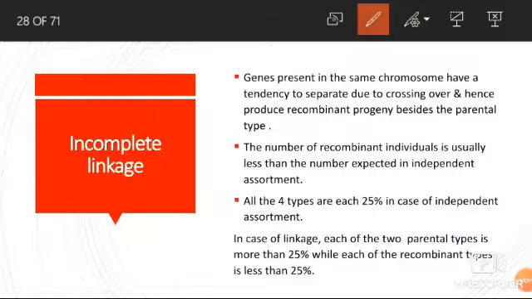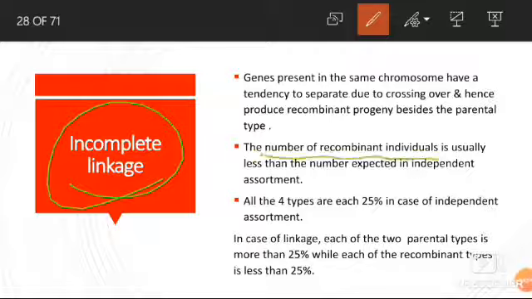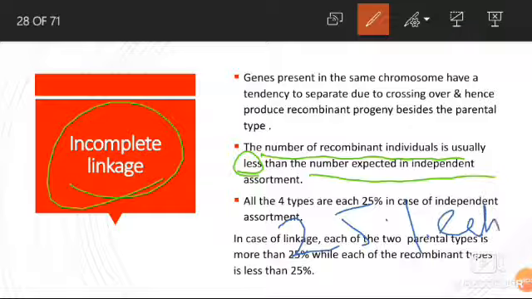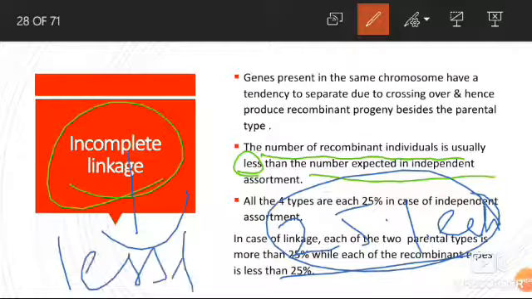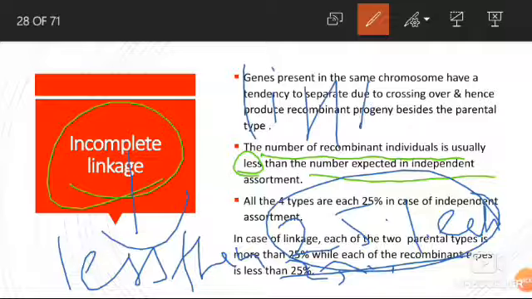But in case of incomplete linkage, the number of recombinant individuals is less than the number expected in independent assortment. In independent assortment, recombinants are 25% each, but in case of incomplete linkage, the recombinants will be less than 25%, as linkage is present.